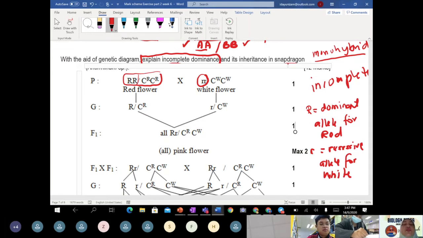If you choose to use C, why do they use C? C means color. Actually, C refers to color. So the allele for color, CR and CW for recessive.